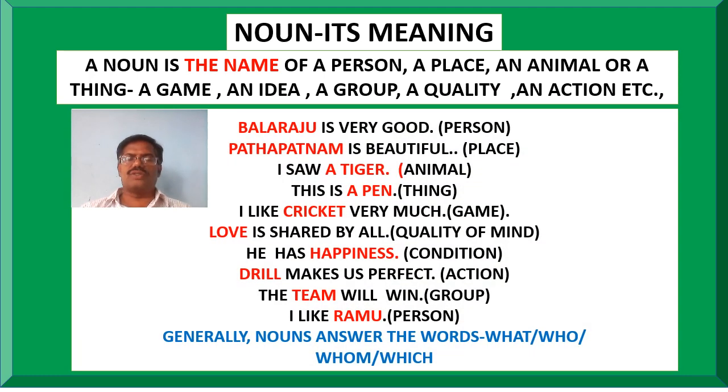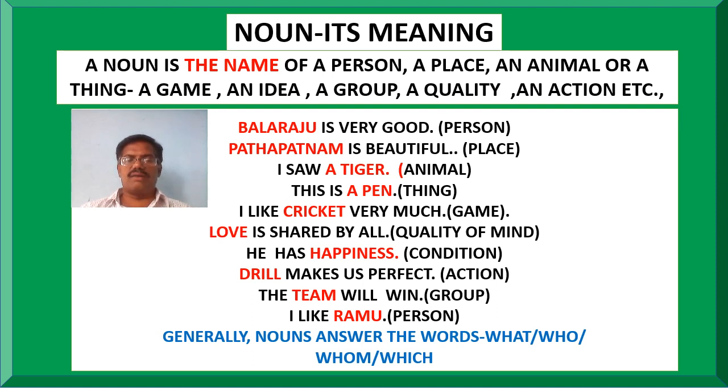Balaraju is very good. Here, Balaraju is the name of a person. Next, Pathapatnam is beautiful. Here, Pathapatnam is the place name. And I saw a tiger. Here, a tiger is the name of an animal. This is a pen. Here, a pen is the name of a thing. I like cricket very much. Here, cricket is the name of a game.